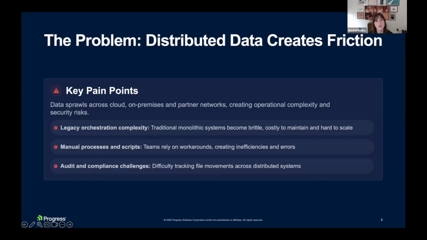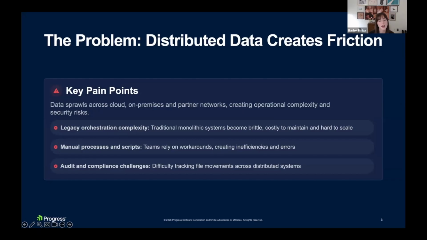We talk to customers in financial services where file workflows often span core banking systems and fraud platforms, clearinghouse partners, and regulatory reporting systems. Files have to move on strict schedules and SLAs. And if one transfer is delayed or missed, downstream processes break. The business impact shows up as settlement delays, reporting risk, and fire drills for IT.